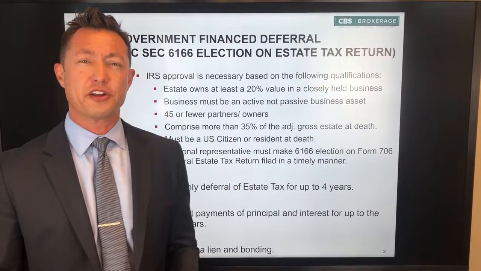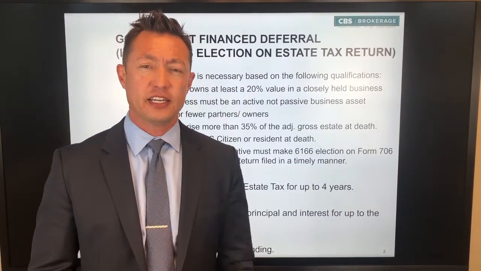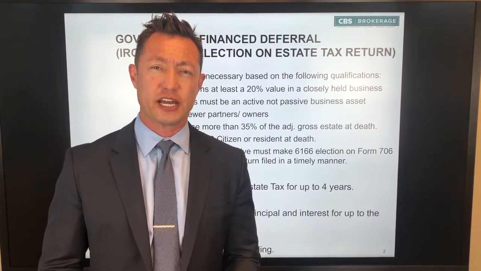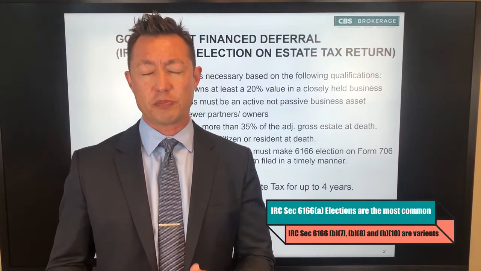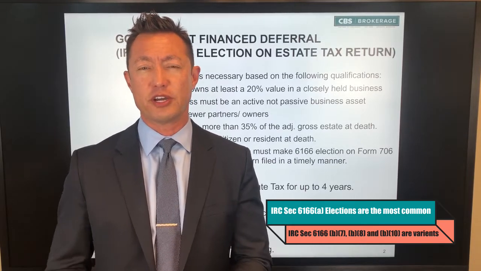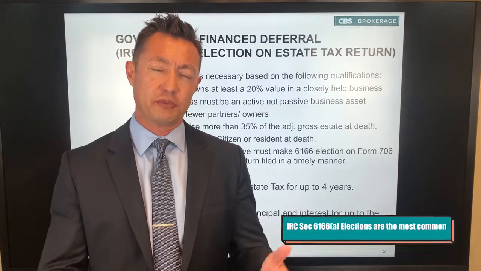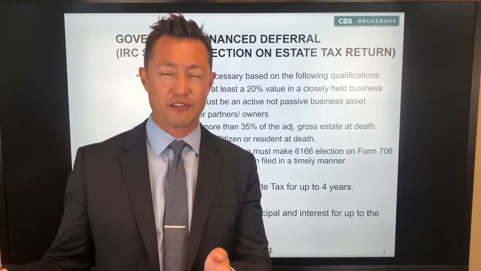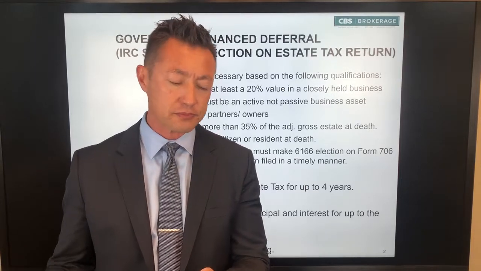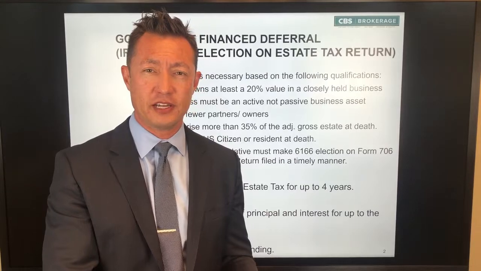So, what is IRC Section 6166? IRC Section 6166 is an election made on the Form 706 estate tax return, in which the executor or the representative elects to defer the estate tax for a period of time. The deferral can be up to 4 years of interest only, and then for the next 10 years after that, interest and principal. It's a really good deal. The initial interest rate for the loan will be around 2%.